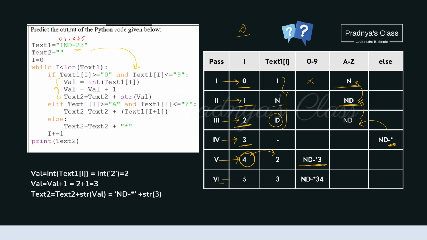Now it's time for the last iteration. The value of I will be 5. And the character we are getting at that position is 3. So it comes to the category of digit. Again, these 3 expressions will get evaluated. The character 3 will be converted to integer 3. 1 will get added to it, so we will get 4. In the next statement, integer 4 will get converted to string 4 and it will get concatenated to the previous string. In this way, we will be getting this output.